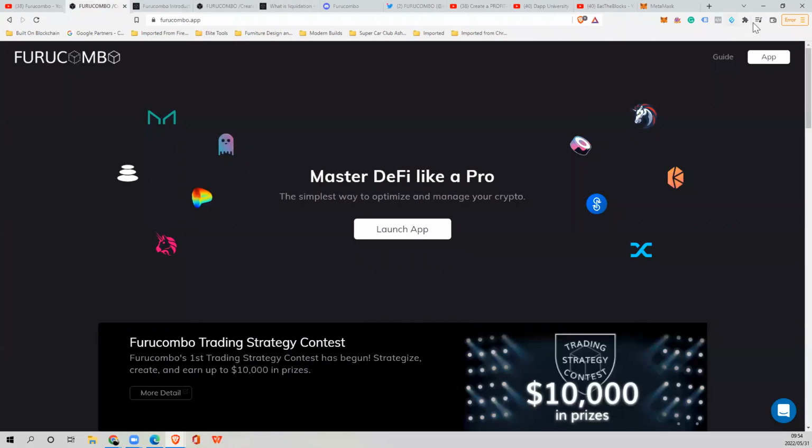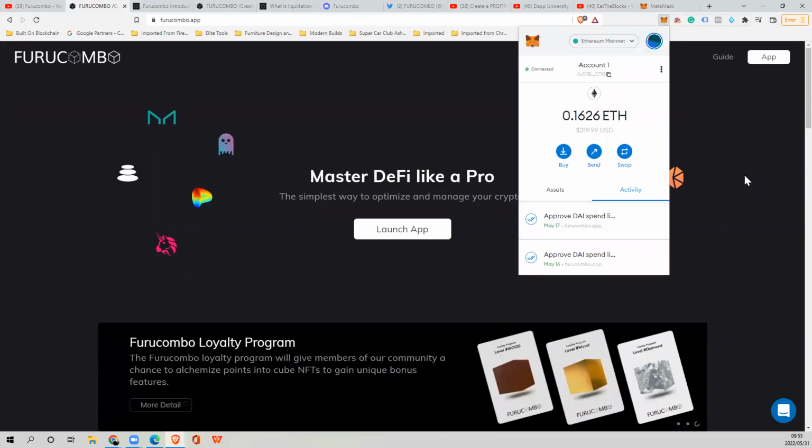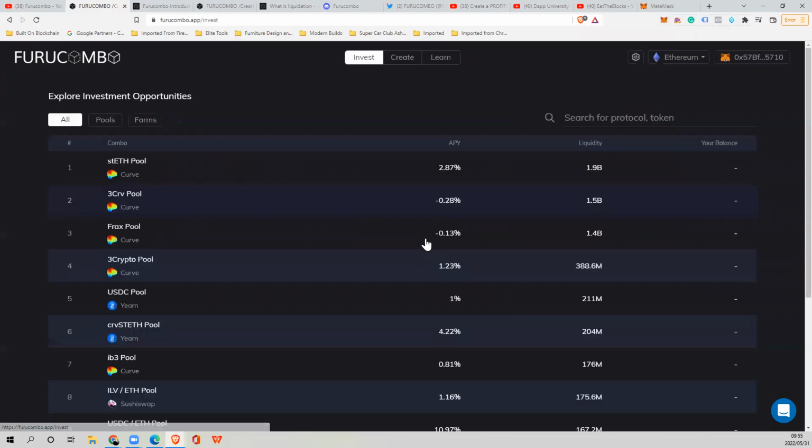So you go to Fury Combo. You're going to obviously have your MetaMask wallet already open and linked, be it on the Google Chrome or the Brave browser. You then click the app. It launches the app. It takes you straight to the invest mode. I already have my Ethereum mainnet wallet set up here. I've already logged into my MetaMask.